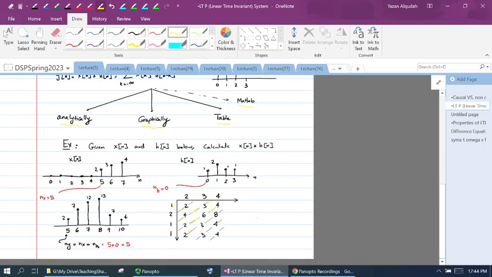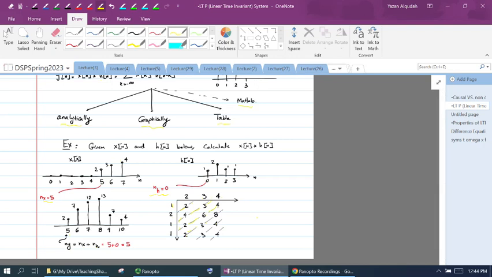To know when the output is going to start, we take nx and we add to it nh. So if the input nx starts at 5 and nh starts at 0, then 5 plus 0 is 5, and therefore my output is going to start at 5. ny is going to be nx plus nh, which is 5 plus 0, which is equal to 5.